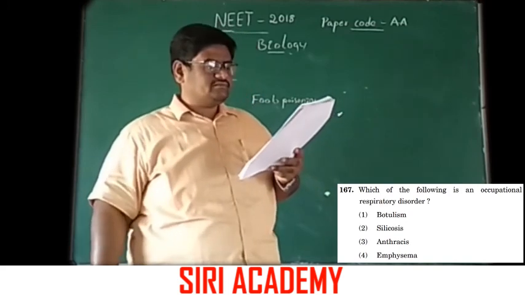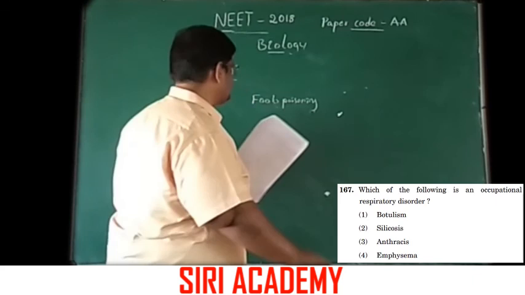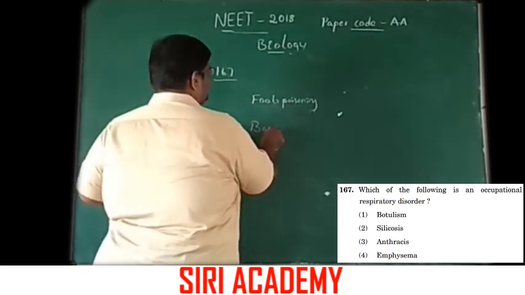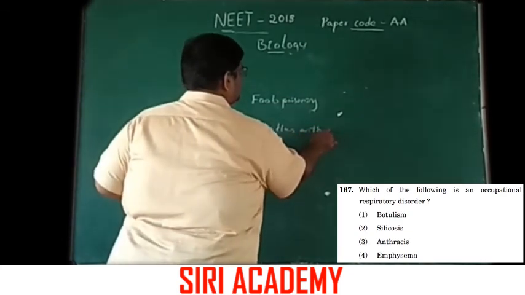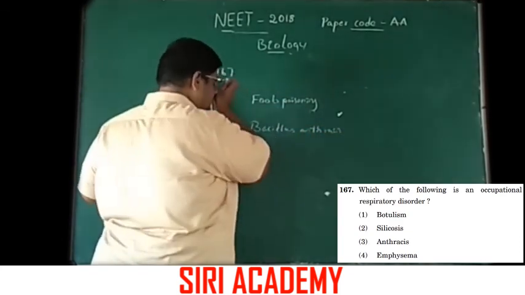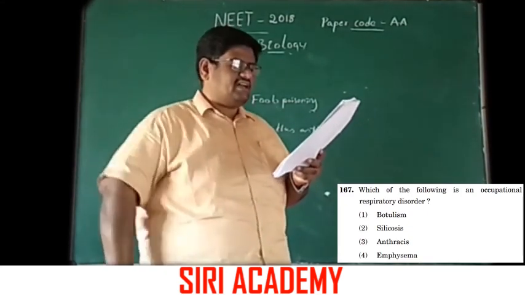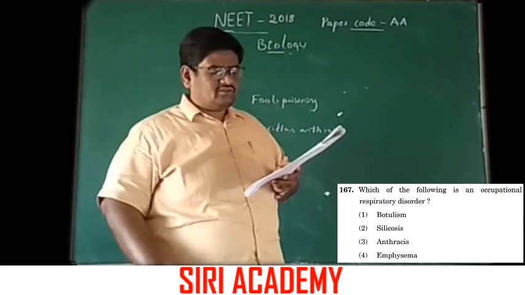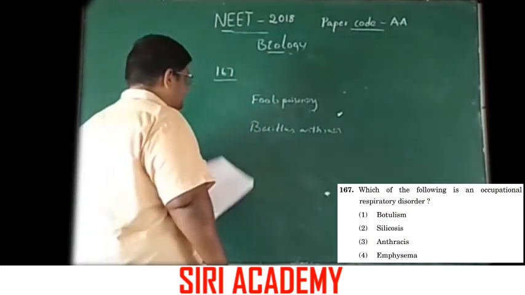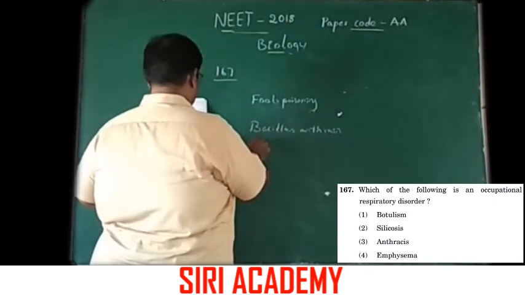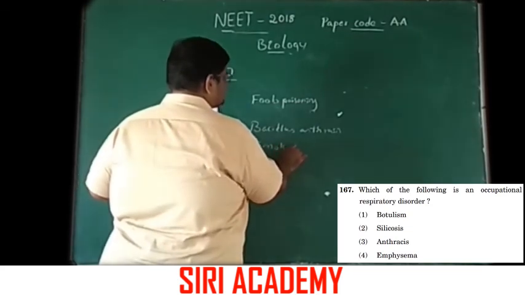Here the next anthracis, they may cause the bacterial disease, Bacillus anthracis. And here next emphysema. Emphysema is the smoker's disease. Due to smoking, there is damaging of alveoli, decreasing the respiratory surface. Smoker's disease.